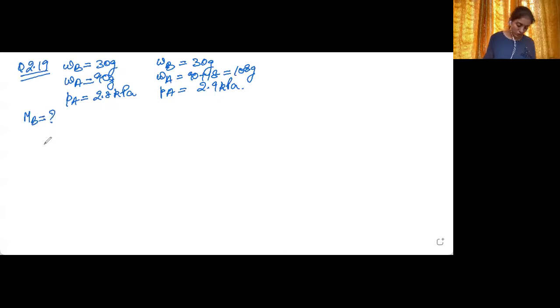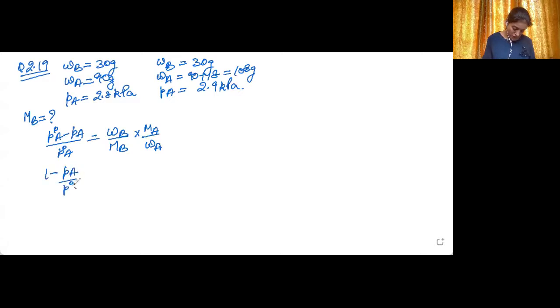First of all, we can use the formula for relative lowering in vapor pressure. P naught A minus PA upon P naught A is equal to WB upon MB multiplied by MA upon WA. Just put the values here. So 1 minus PA upon P naught A is equal to WB is 30, MB we need to find out, multiplied by MA, which is 18 because it is water, WA is 90.